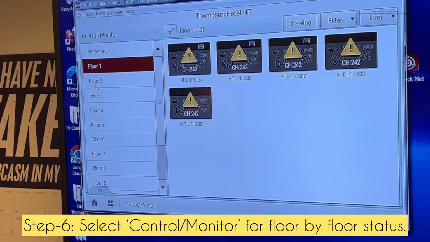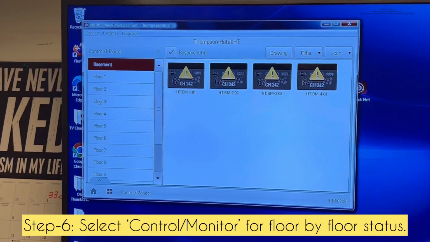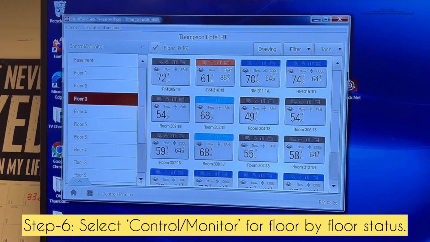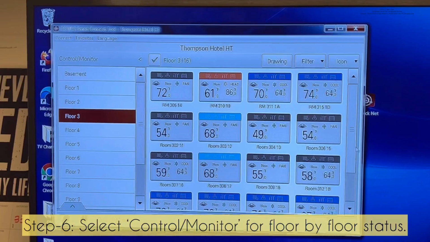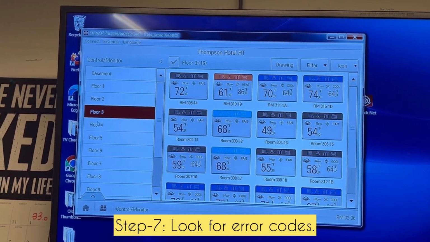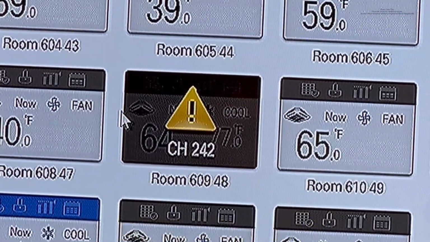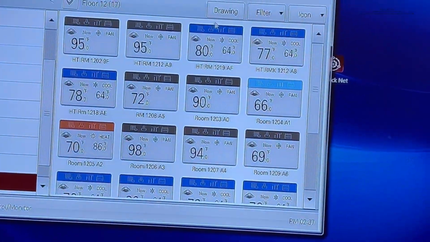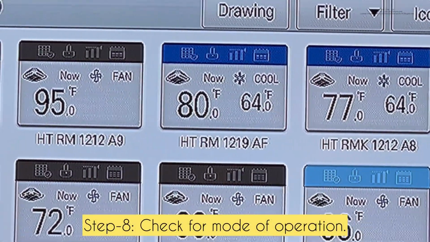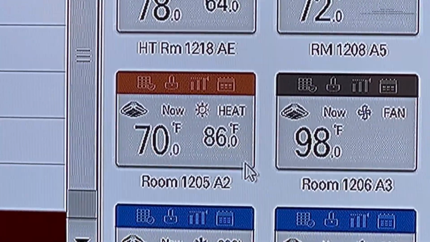First floor, second floor, and the basement are connected to a large system. This system is connected to the third floor to the 12th floor. So we can check the system information floor by floor. 242 seems to have a communication issue. The blue one means the AC is working in cool mode. The red one means the AC is working in heat mode.